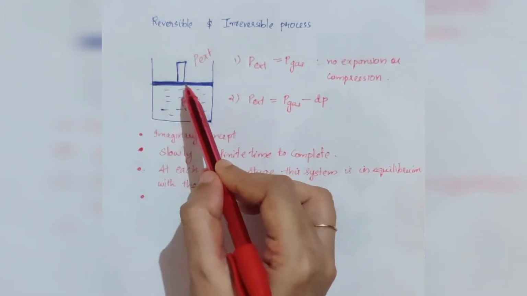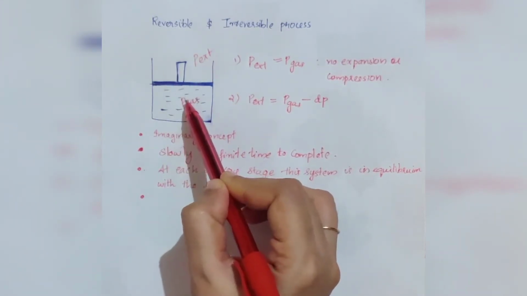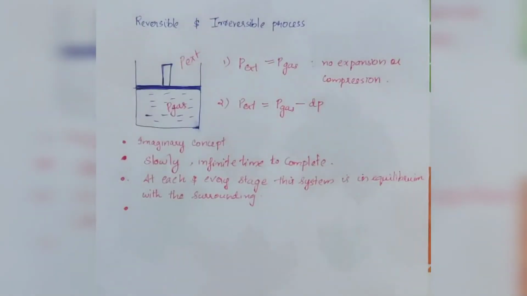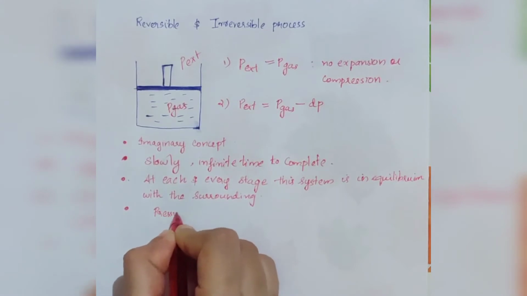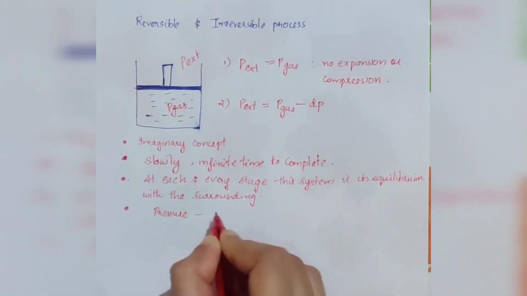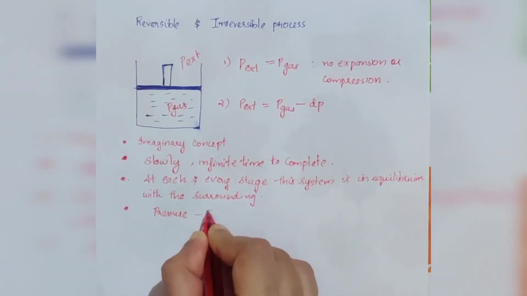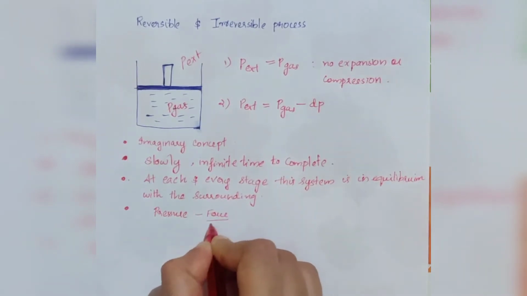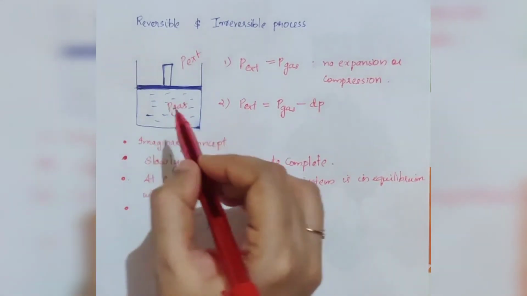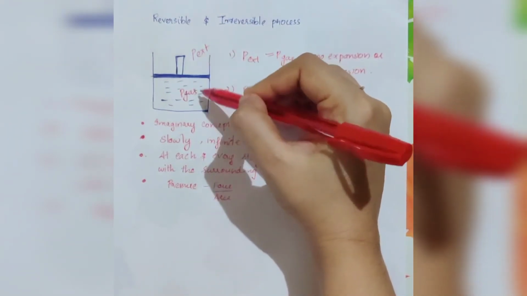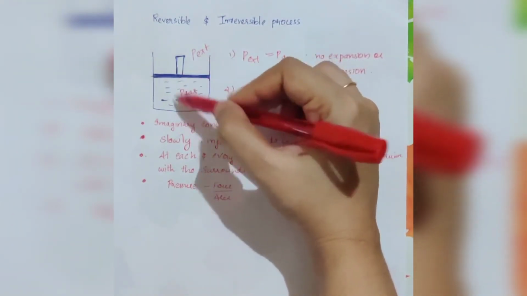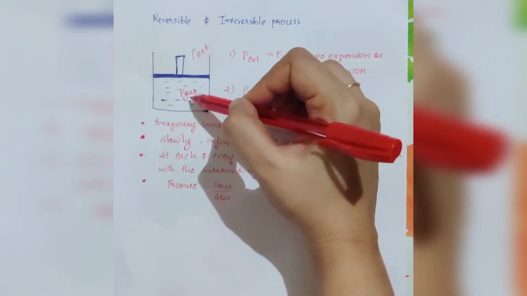Here we can explain pressure in terms of force also. That is, pressure is equal to force per unit area. Which force is helping the piston to move up? That is the driving force.